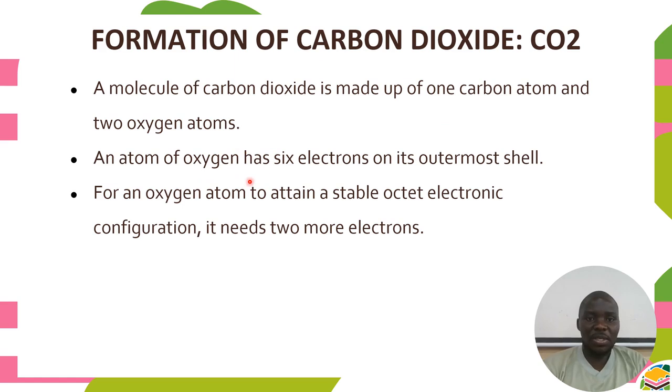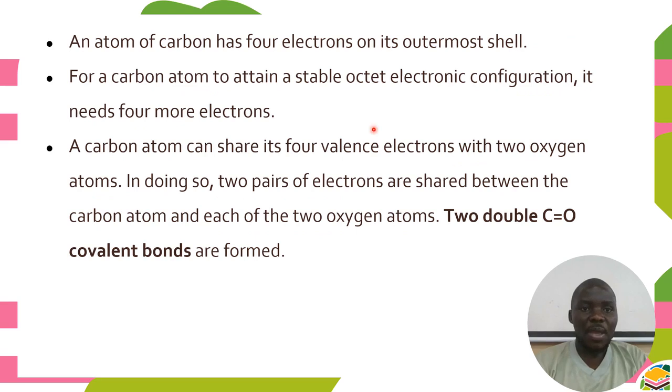An atom of oxygen has 6 electrons in the outermost shell. For an oxygen atom to attain a stable octet electronic configuration, it needs 2 more electrons. An atom of carbon has 4 electrons in the outermost shell.